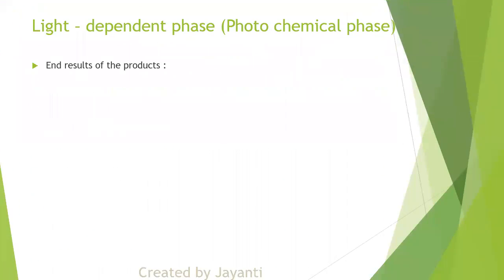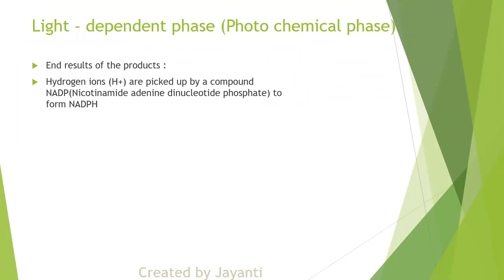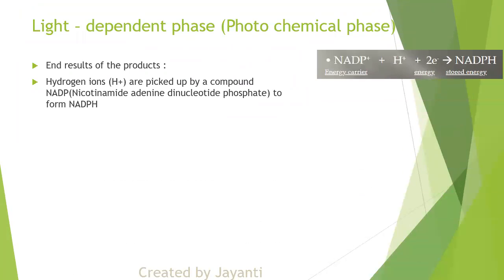So there is some hydrogen ion coming out. देखा होगा ना. Now this hydrogen ion is getting picked up by a compound called NADP. Now this is present in plants only. Nicotinamide adenine dinucleotide phosphate. Okay, and it becomes NADPH. So NADP is the energy carrier which gets combined with hydrogen and it forms NADPH. So this is the stored energy which is needed now by the plant only. So this is the energy which is getting created and getting stored.